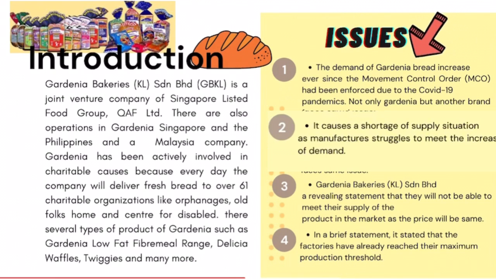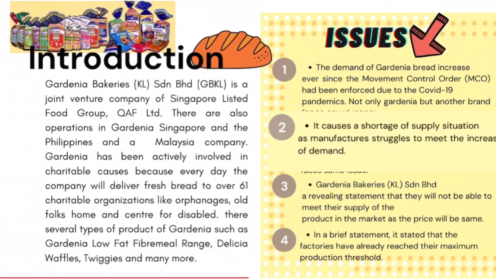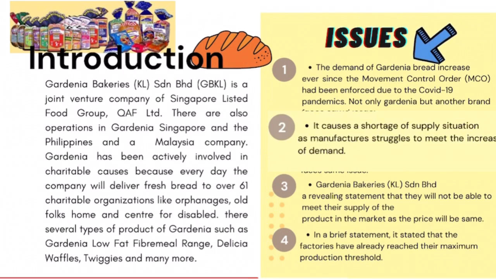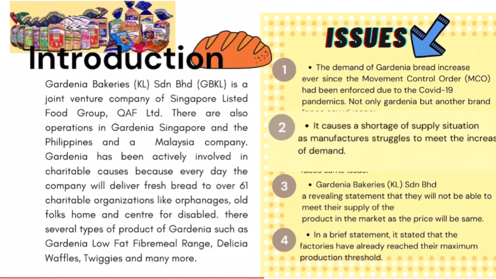The third one is Gardenia Bakery Sdn Bhd revealed a statement that they will not be able to meet their supply of the product in the market as the price will be the same. In a brief statement, it stated that factories have already reached their maximum production. There's hope.